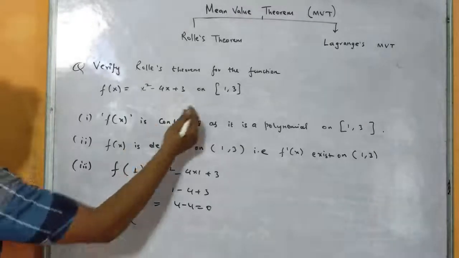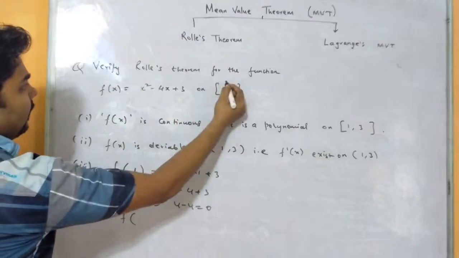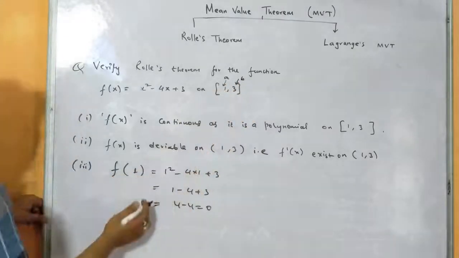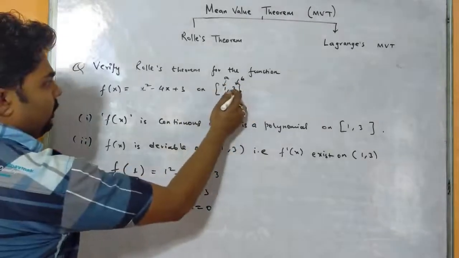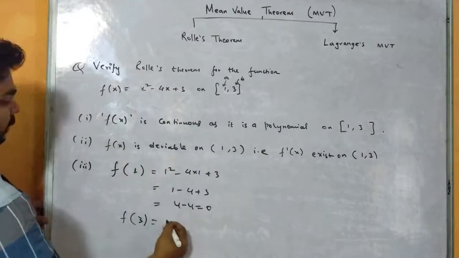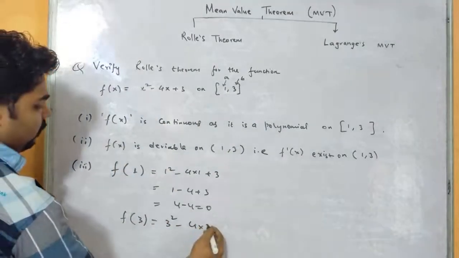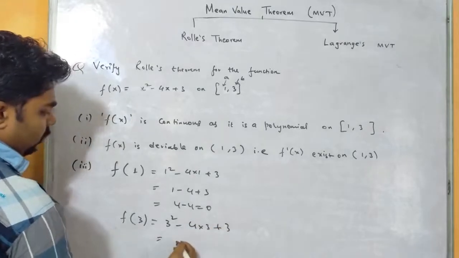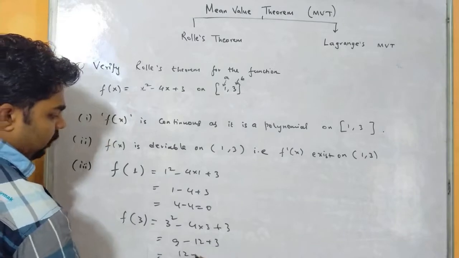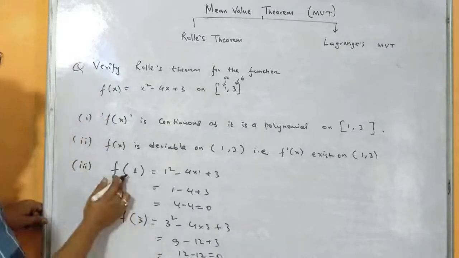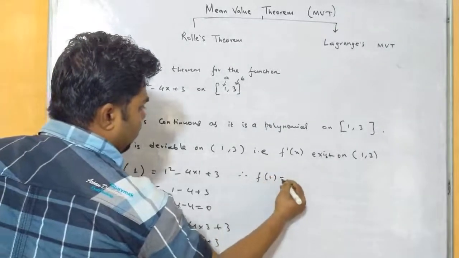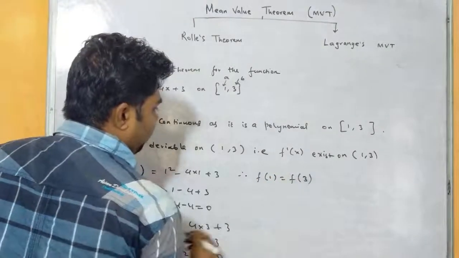Now we will find f(3). Now our b is 3. This was our a and this was our b. So once we have to place a value, we have to substitute the b value, f(b). Now 3 will be substituted in the function: 3 squared minus 4 into 3 plus 3, right? So 9 minus 12 plus 3, that is 9 plus 3 is 12, 12 minus 12 is 0. So you see, f(1) is 0, f(3) is also 0. Therefore f(1) equals f(3).